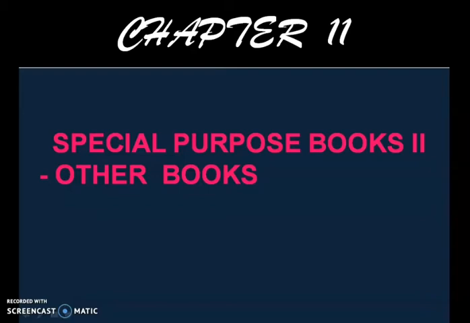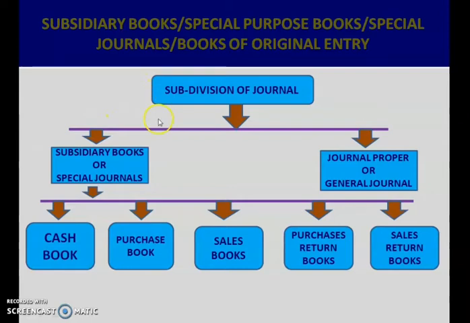Children, we were discussing chapter 11, Special Purpose Books, part 2, Other Books. In our previous class, we discussed the subsidiary books. Now we know what the subsidiary books are: cash book, purchase book, sales book, purchase returns book and sales returns book. So how to record the transactions in these books, now you know very well. Now let us discuss journal proper.